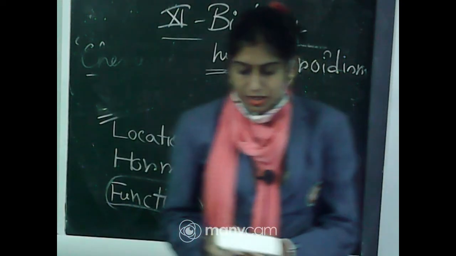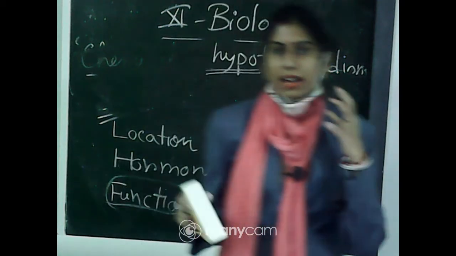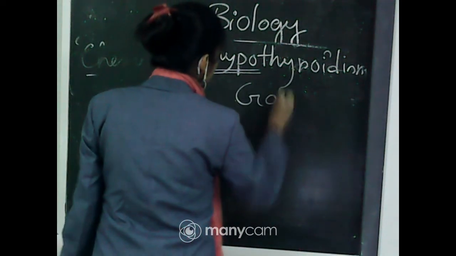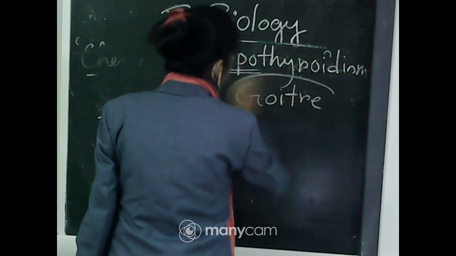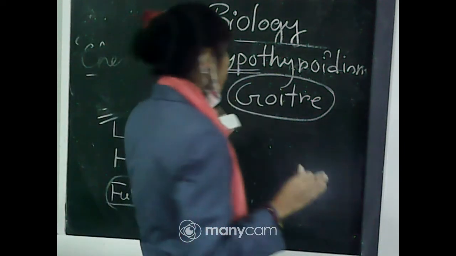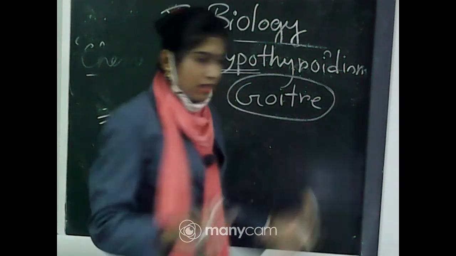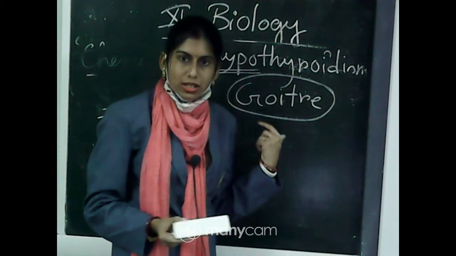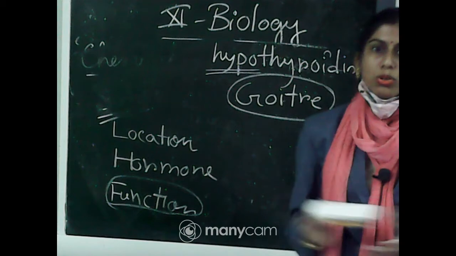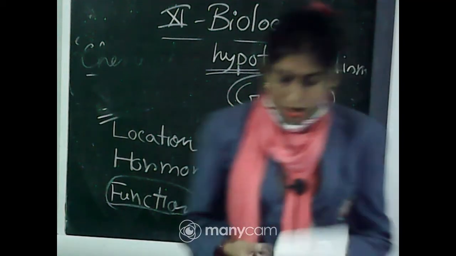Another thing that can be seen is enlargement of the thyroid gland. So the thyroid gland will be enlarged, and this condition is called goiter. You have already read this term in the junior classes, so we are reading it right now also, that goiter is the enlargement of the thyroid gland, and now you know the cause of the goiter.